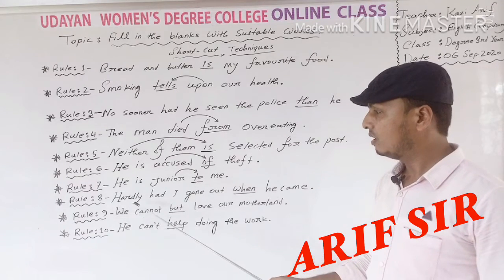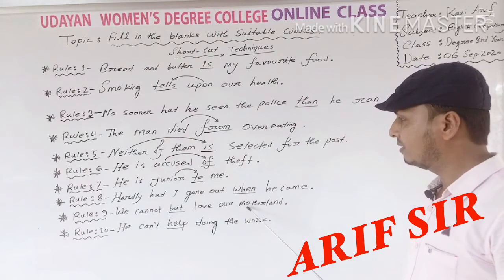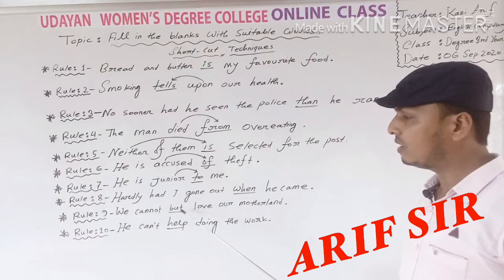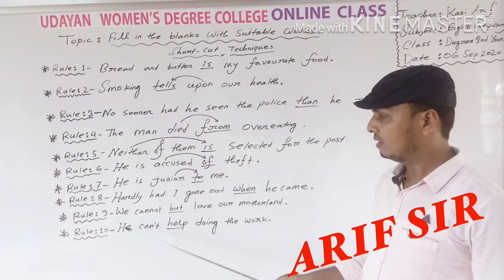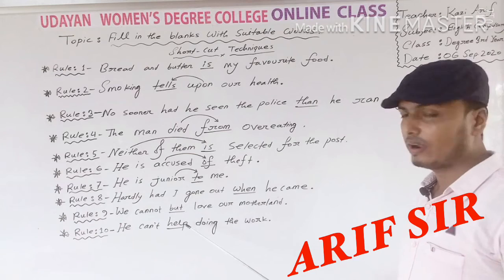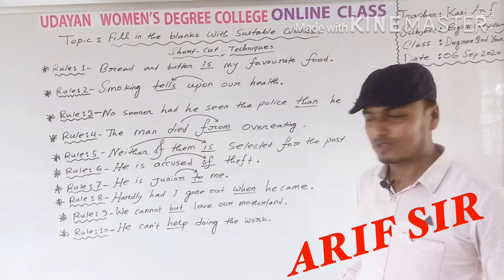Next, rule number 9: we can't dash love our motherland. Can't but. If you find the V1 after gap, you should use but. Rule number 10: he can't dash doing the work. If you find the V4 after gap, you should use help.